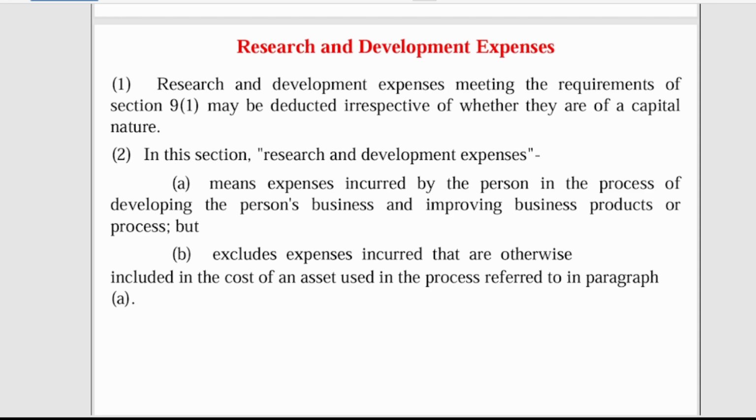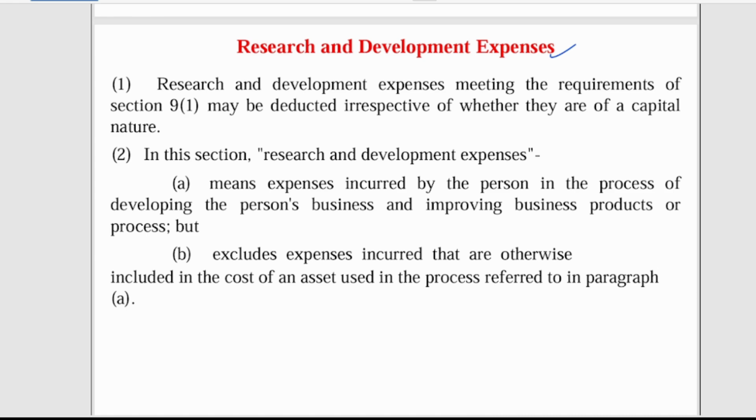Now the third principle, or the third rule, is talking about research and development expenses. Research and development expenses, meeting the requirement of section 9, may be deducted irrespective of whether they are of capital nature or not. So anything about research and development, you are allowed to deduct it. In this section, research and development expenses means expenses incurred by the person in a process of developing the person's business and improving business products and processes.